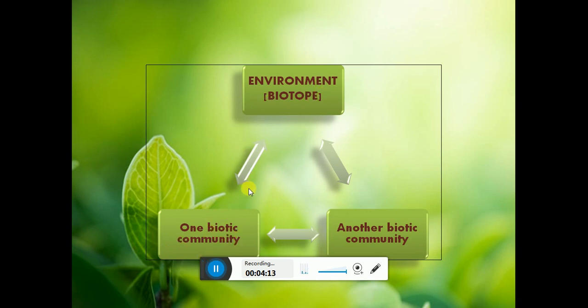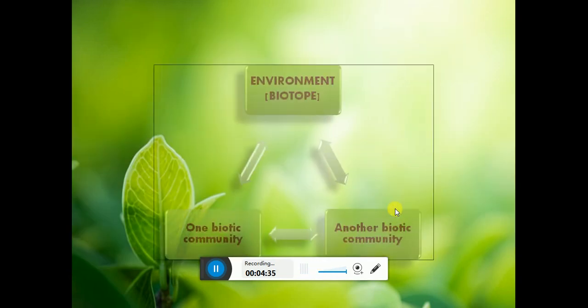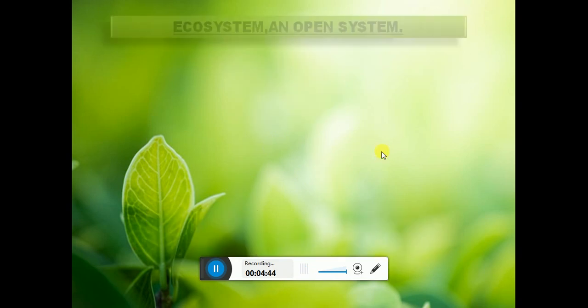So it is a two-way arrow, which means that it is an open system, meaning it receives things and it also gives things. And when many biotic communities join and interact with each other, they form another biotic community. So this forms a stable self-supporting system which we know as an ecosystem.